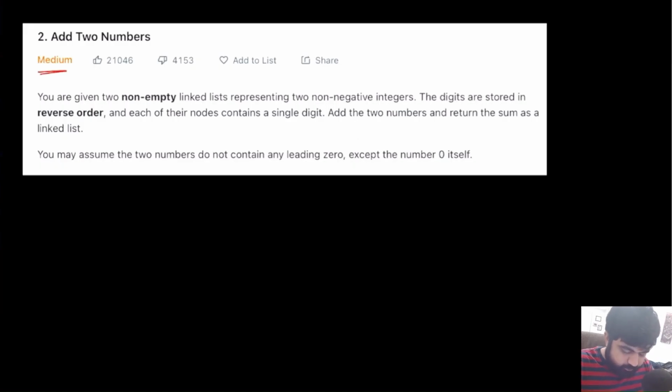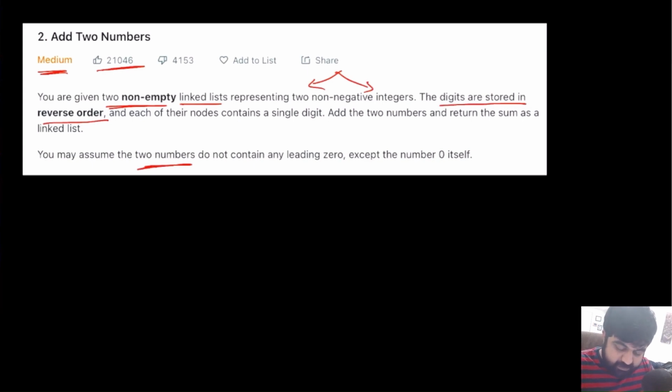This one is a LeetCode medium problem and also a very well-liked problem. Basically, we are given two non-empty linked lists that represent two non-negative integers. Now we are told that these digits are actually stored in reverse order, and we need to find the sum of these two values. So this is the whole problem.